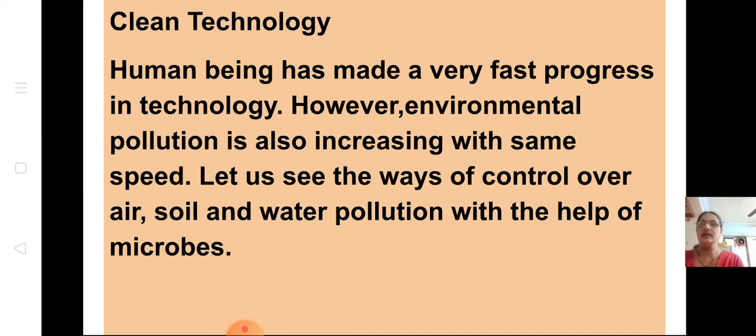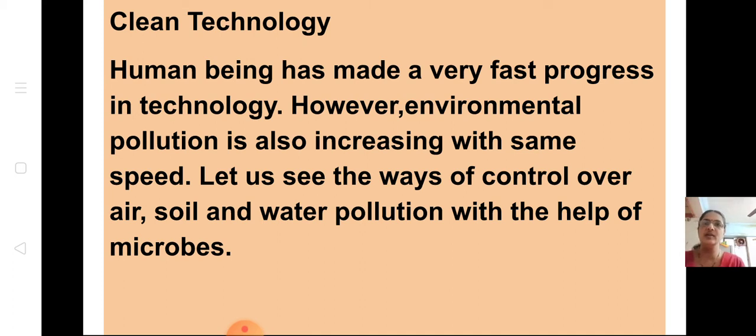Clean technology means human beings have made very fast progress in technology. However, environmental pollution is also increasing at the same speed. You all know this. Even when there is fast progress in technology, the pollution is also increasing because of overpopulation, isn't it?